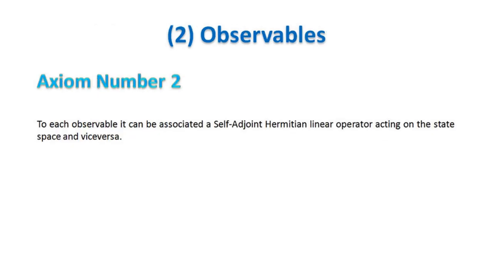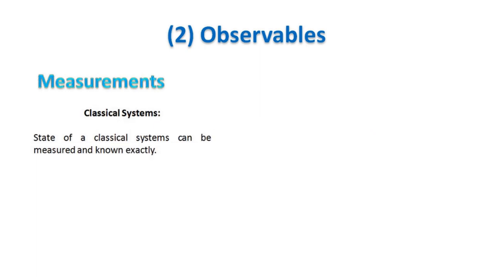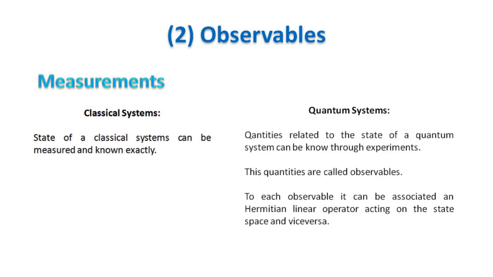Axiom 2. To each observable, it can be associated a self-adjoint Hermitian linear operator acting on the state space, and vice versa. Let's see what it means. For classical systems, the state can be measured and known exactly. For quantum systems, quantities related to the state of the system can be known through experiments. These quantities are called observables. To each observable, it can be associated a Hermitian linear operator acting on the state space, and vice versa.